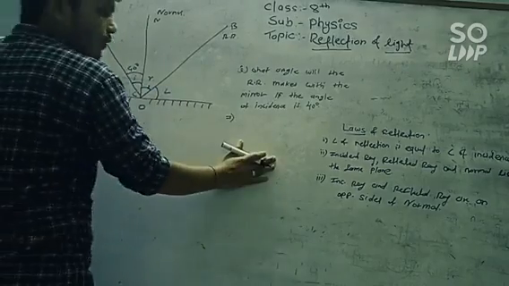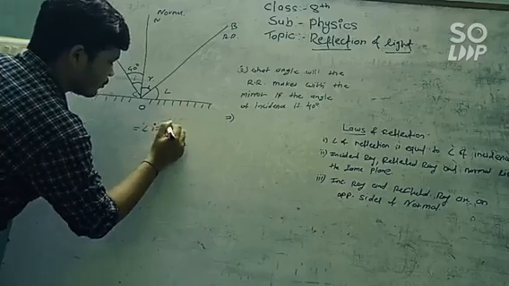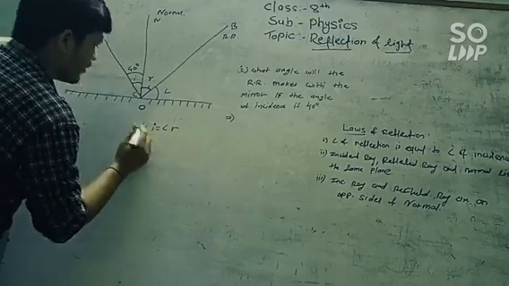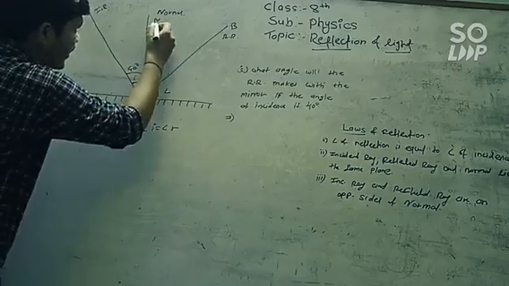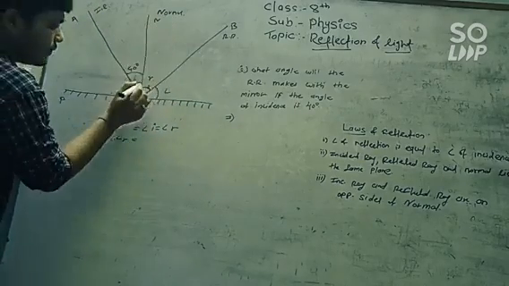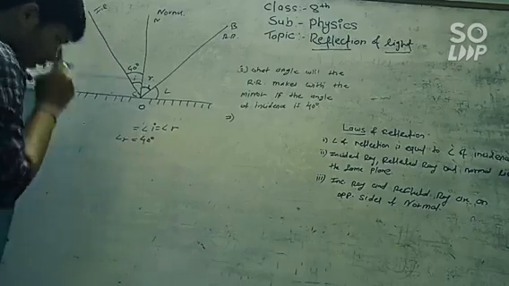Now from the first law of reflection, what do we know? The angle of incidence is equal to the angle of reflection. Here the angle of incidence is 40 degrees. That's why the angle of reflection, the angle made by the reflected ray with the normal, is 40 degrees.